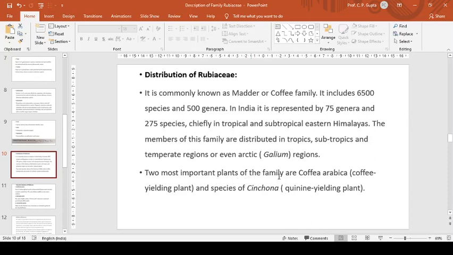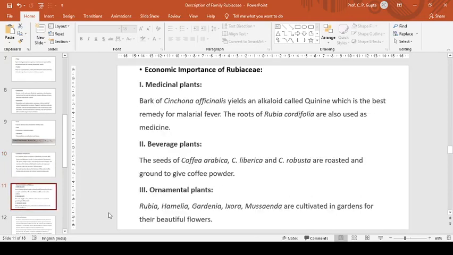Two most important plants of the family are Coffea arabica, that is the coffee yielding plant, and a species of Cinchona, that is the quinine yielding plant. So this will be of medicinal importance, and this will provide us coffee beverage. Now, economic importance of the family, as we earlier said, as medicinal plant.